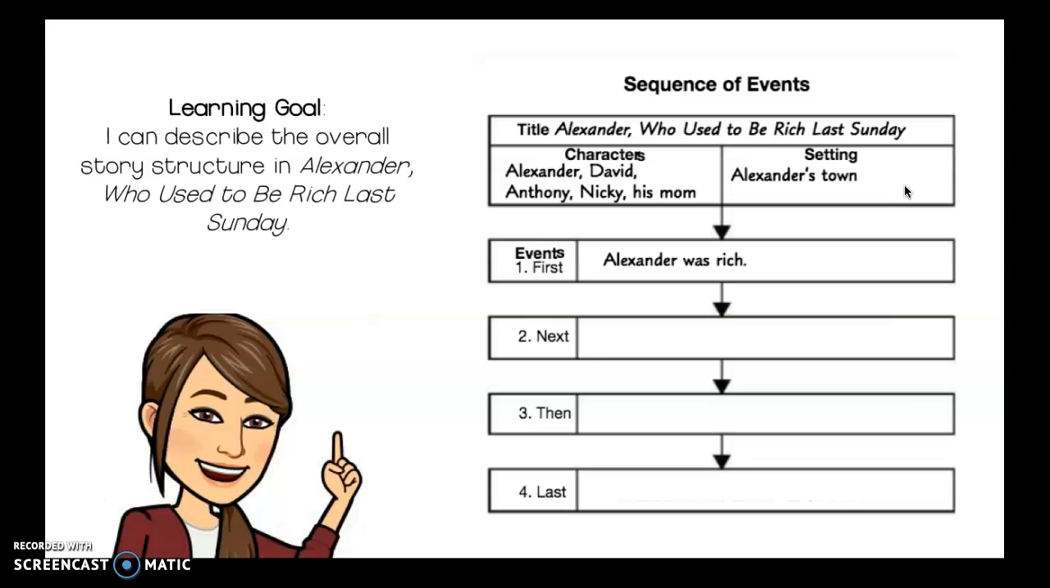What you are going to do is you are going to use the next box to write what Alexander did next with his money. Then you're going to write what else Alexander did with his money in the then box. And last, you're going to summarize Alexander's finances by the end of the section of the story. You will write that down here in the last box.